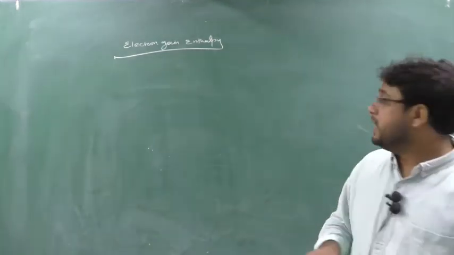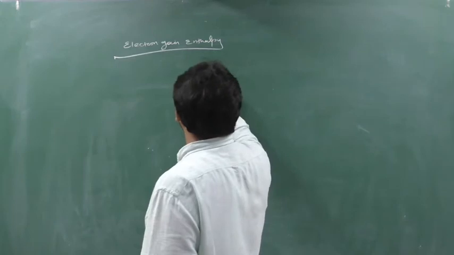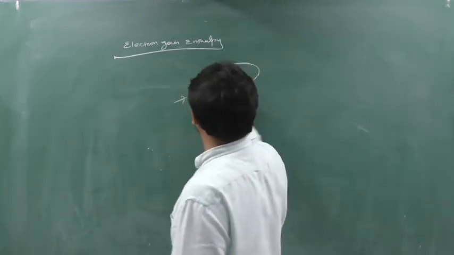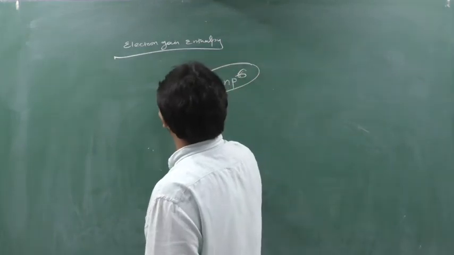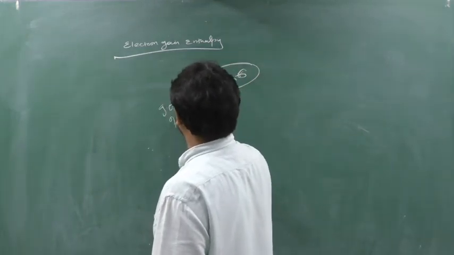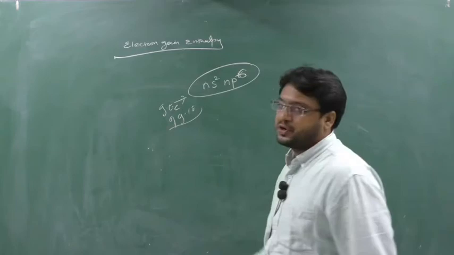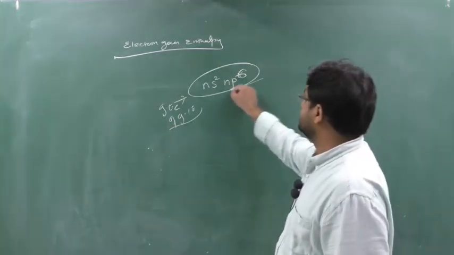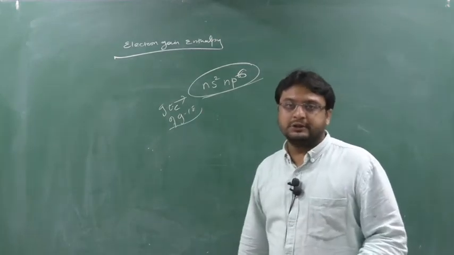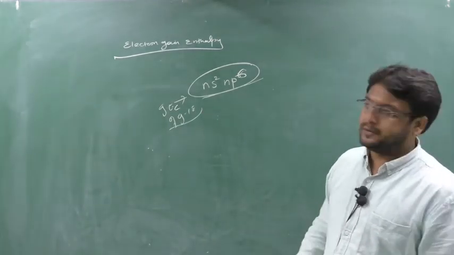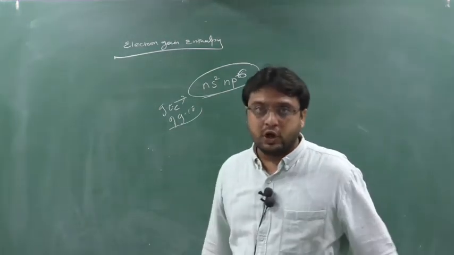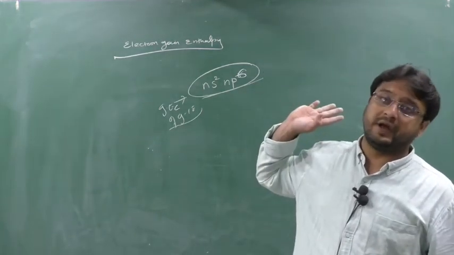Now you see, students, the general electronic configuration is ns2np5 for group 17, and ns2np6 is the general electronic configuration of group number 18. By the general electronic configuration, I can say that group 18 elements are all completely closed up. They do not require electrons, they cannot lose electrons, they cannot gain electrons. But if somehow I start to give an electron, they will release an enormous amount of energy.